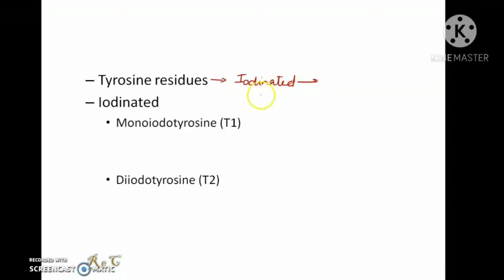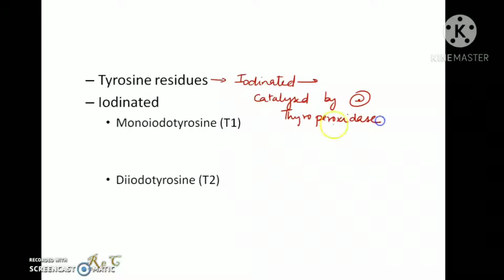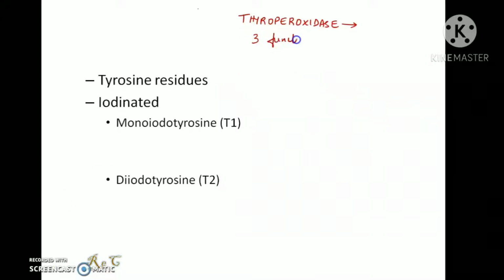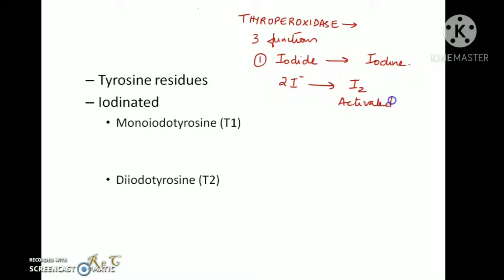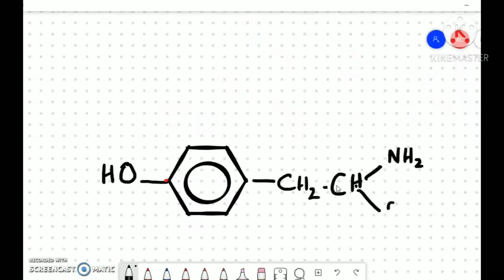This thyroperoxidase enzyme performs 3 important functions. First function is that it converts iodide, that is whatever iodine is absorbed, it is in the form of iodide, so sodium iodide or potassium iodide, it is converted to free iodine, or we call it activated iodine, and this conversion is catalyzed by thyroperoxidase. The activated iodine formed iodinates the tyrosine residues of the protein thyroglobulin. This reaction is also catalyzed by the enzyme thyroperoxidase.